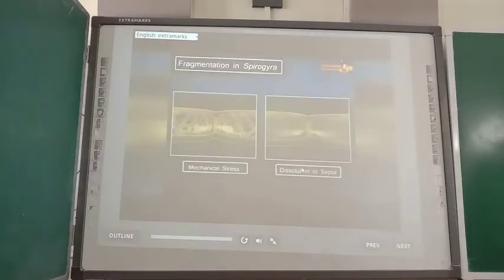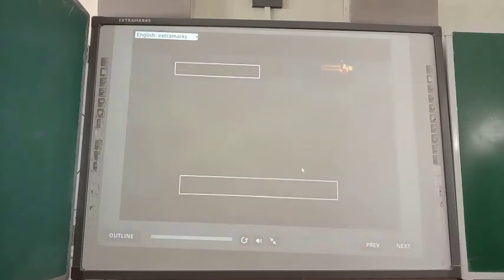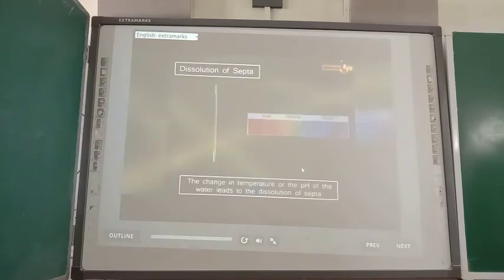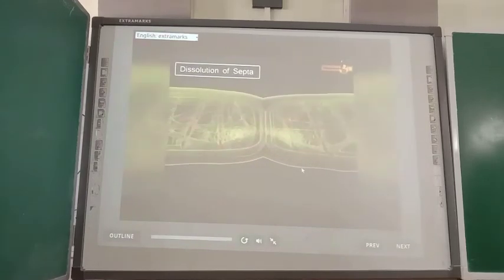In Spirogyra, fragmentation occurs due to mechanical stress or dissolution of septa. When the temperature or the pH of the water changes, the intercellular septa dissolve and the Spirogyra breaks into fragments.